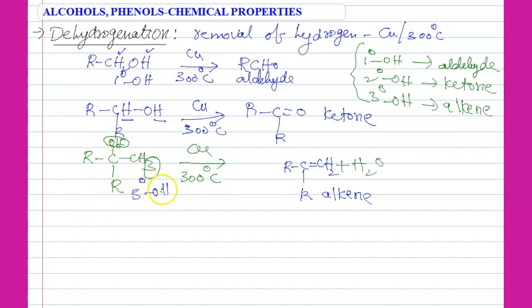This is tertiary alcohol, this is secondary alcohol. So primary alcohols give aldehyde, secondary alcohols give ketone, and tertiary alcohols in presence of copper at 300 degrees Celsius, water will be removed. Water will be removed and we can get alkene. So this is the dehydrogenation.